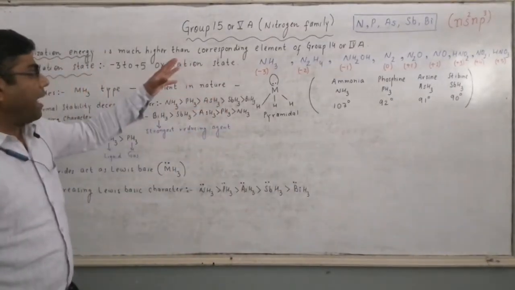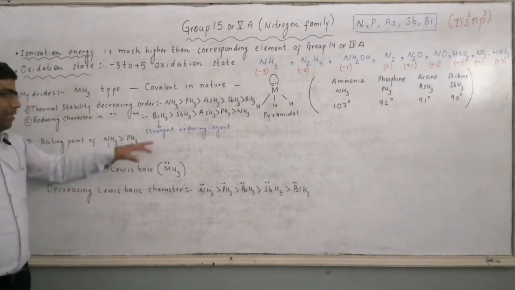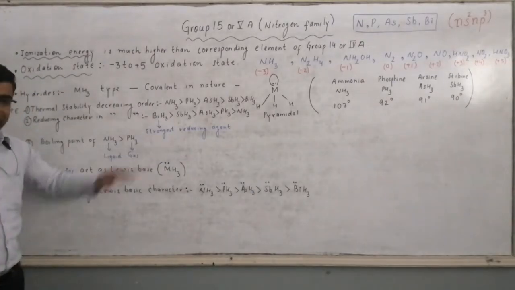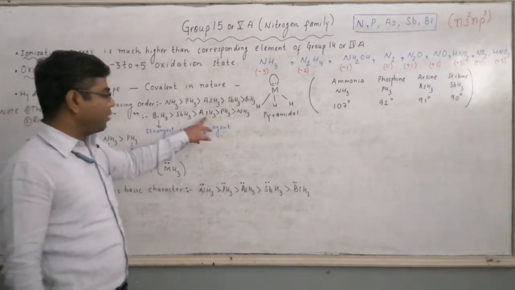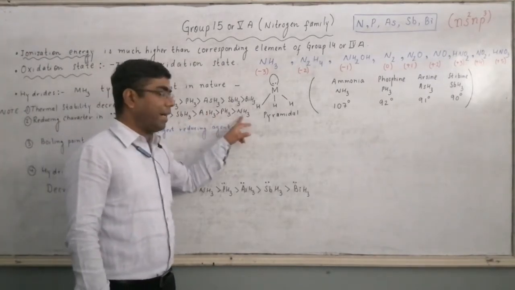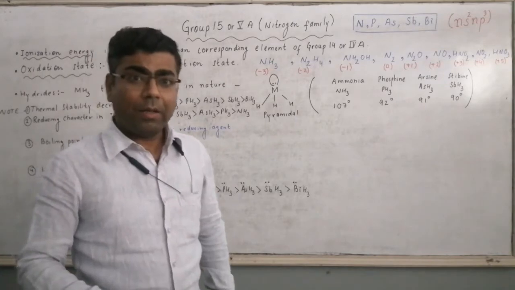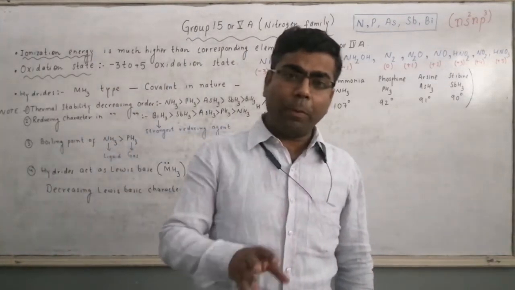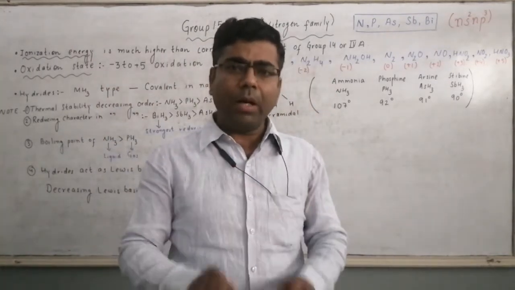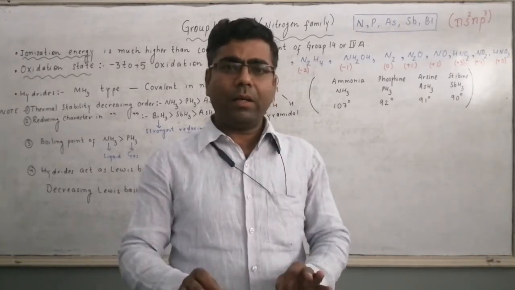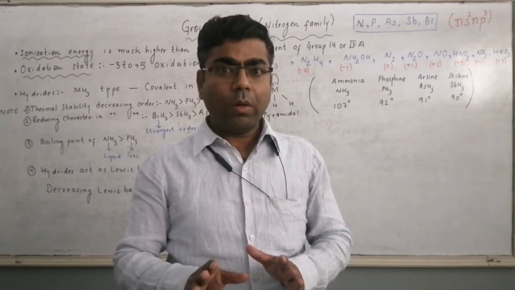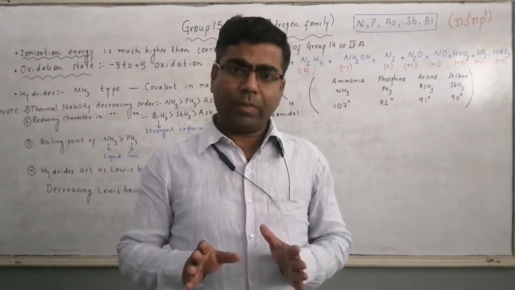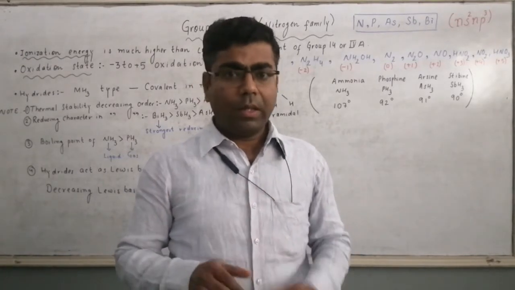So if we talk about the hydrides for group 15, it is the strongest reducing agent, followed by SbH3, followed by AsH3, followed by PH3, followed by NH3. So NH3 is the hydride of this group with minimum reducing character due to highest bond strength between M-H bond.